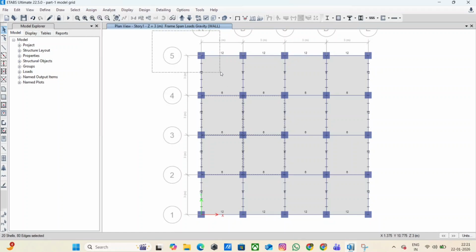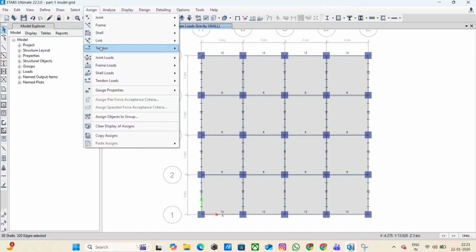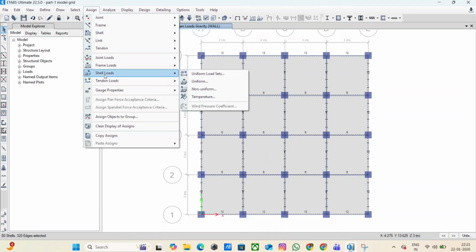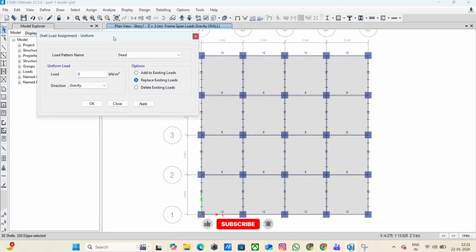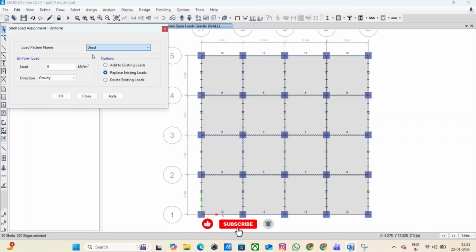Step 9. Apply superimposed dead load and live load on slabs. Now we will apply floor loads on slabs. Select slab elements. Go to Assign, Shell Loads, Uniform. Apply superimposed dead load, such as floor finish, waterproofing, screed, etc. For example, assign 1.2 kN per square meter as superimposed dead load.